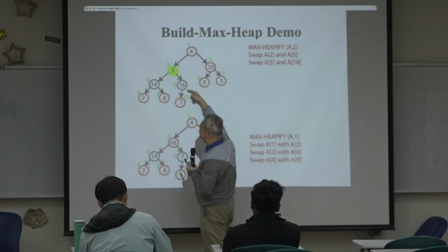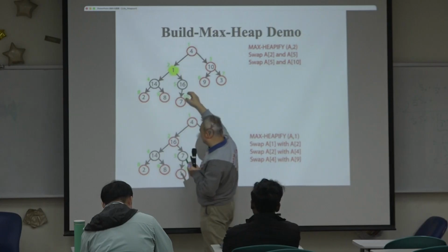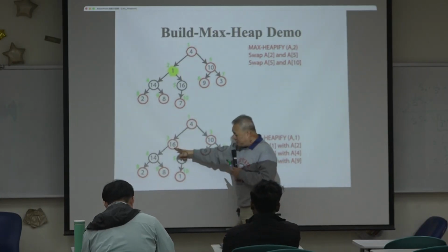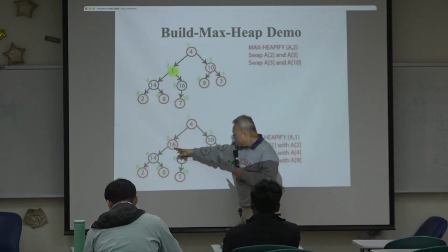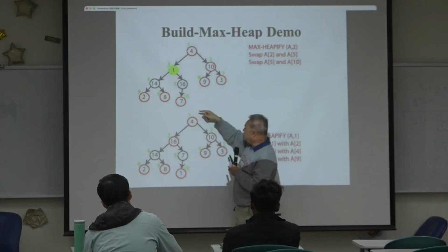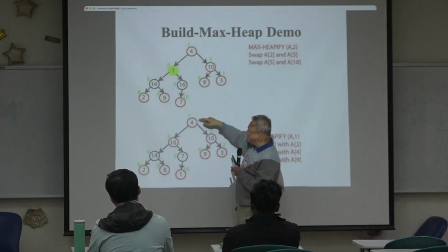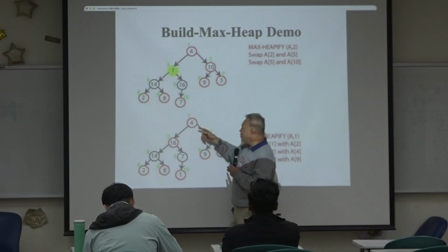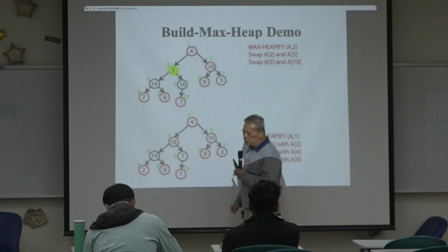So 1 is less than 7. So again you need to do a swap. So eventually 1 will appear here. 7 is here. 16 is here. Okay. So the last one you will call max heapify on is the root. So 4. Okay. 4 again is less than both of its children.